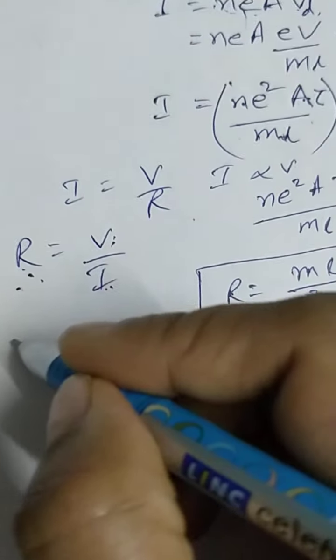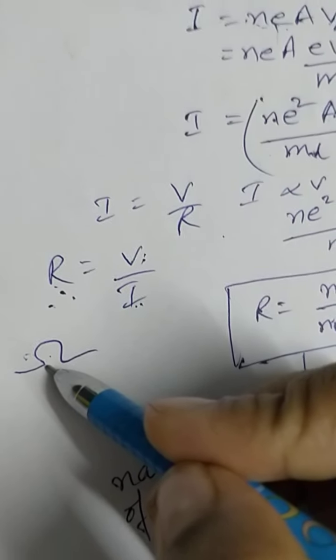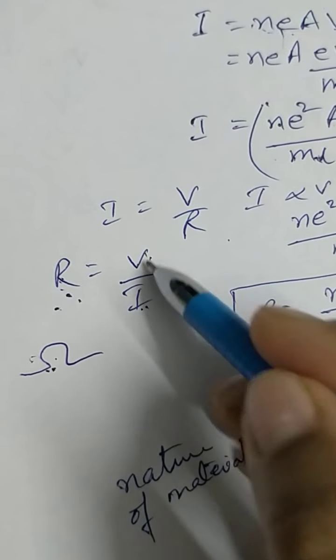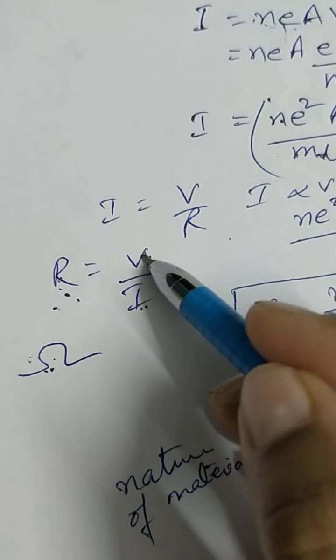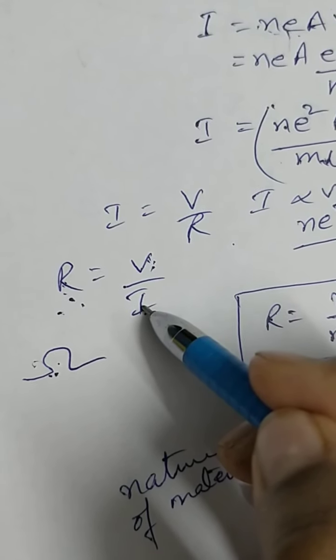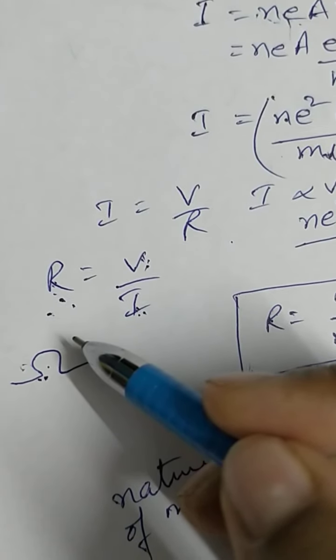But what is the unit of resistance? It is ohm. This is the symbol. The SI unit of resistance is ohm. And how do you define ohm? It will be 1 ohm if this is 1 volt and this is 1 ampere. So when 1 volt of potential difference is applied and a current of 1 ampere flows across a resistor, then the resistance is said to be 1 ohm.